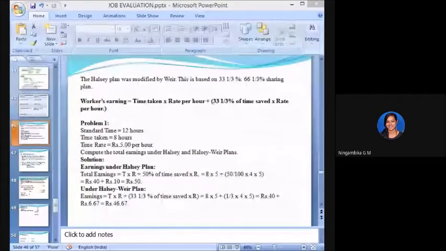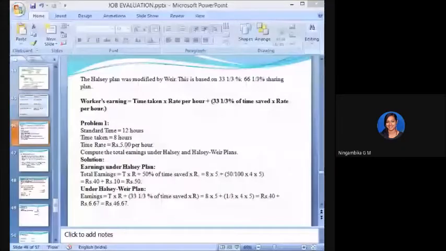T into R. Then it will be 40. Then what is T? What is the question I have given? Tell me. T is standard time, 10 hours. Time taken is 8 hours, ma'am. Time rate is 2.50. Then what has Shreya used? Ma'am, I've used 5, ma'am.